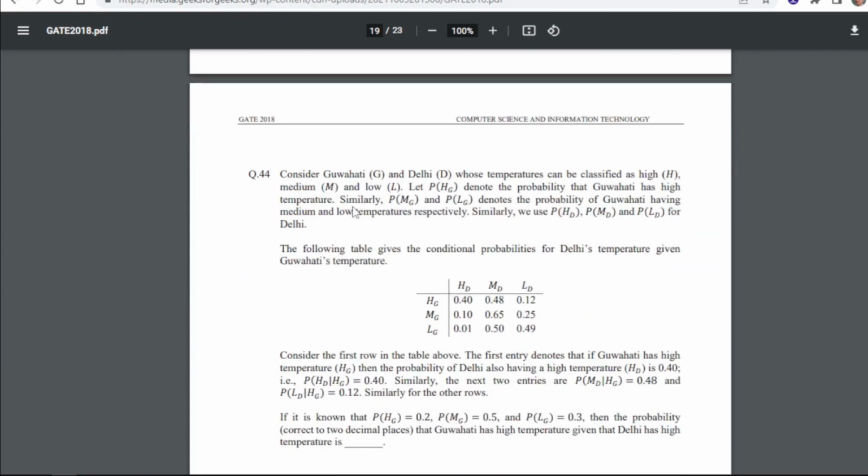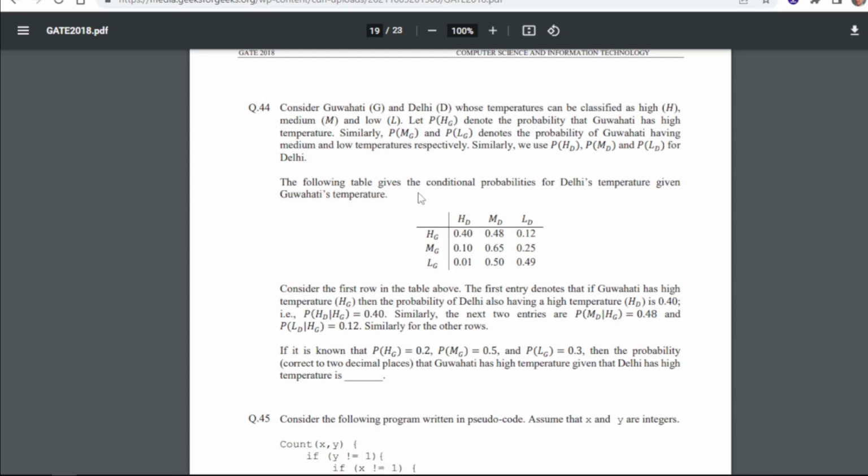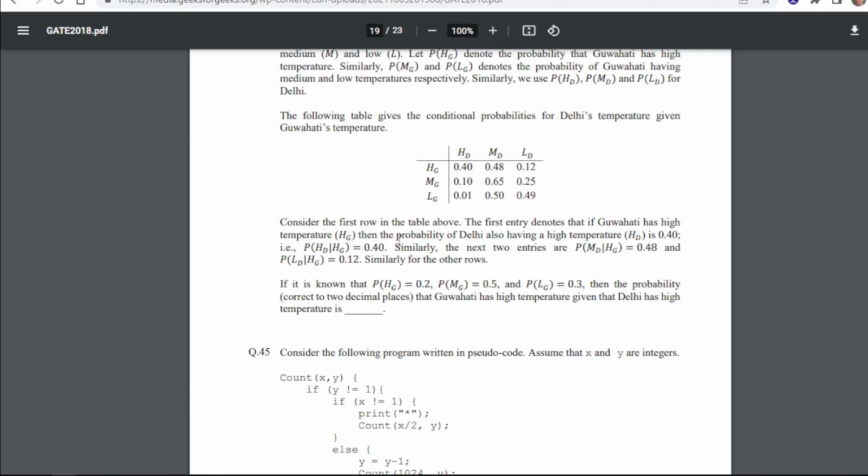Now 44, consider Guwahati G and Delhi D, whose temperature can be classified as high H, medium M and low L. Let PHG denote the probability that Guwahati has high temperature. Similarly, PMG and PLG denote the probability of Guwahati having medium and low temperature respectively. And for Delhi, the following table gives the conditional probability for Delhi temperature given Guwahati temperature, right? This one.